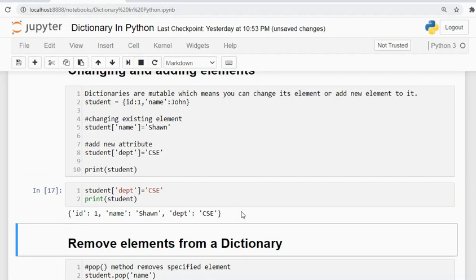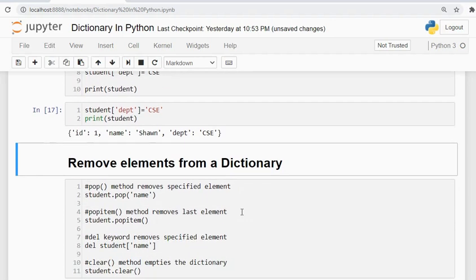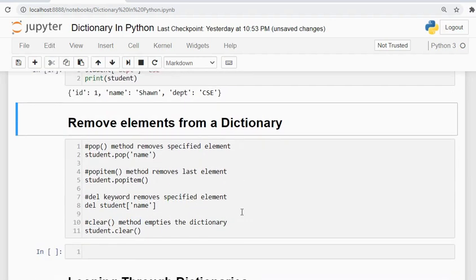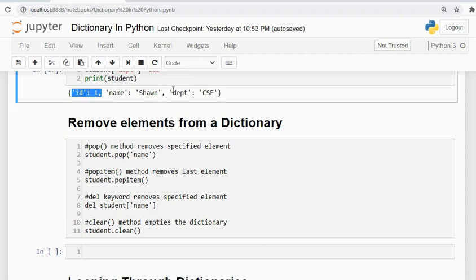Now, to remove elements from the dictionary, first I would like to describe all the ways by which we can remove elements from a dictionary. Suppose I want to remove a specified element, like the ID. Then I will use the pop method and pass student.pop id. Here in this example I wanted to remove the name, so I pass student.pop name. It will be left with the id and the department. Id will be equal to 1 and department will be equal to CSE.